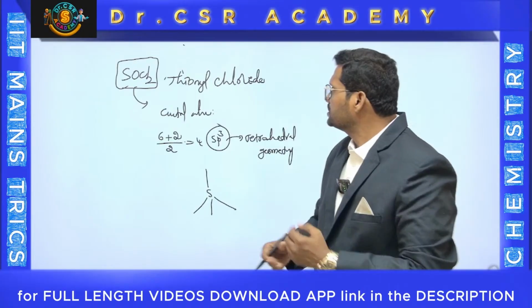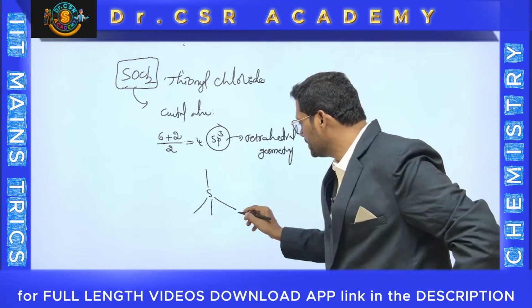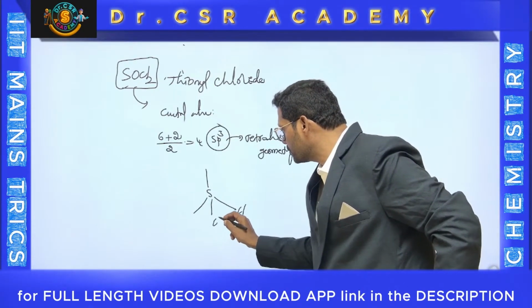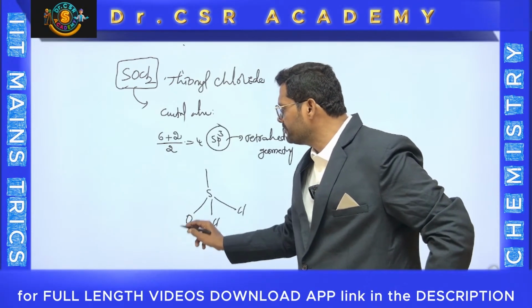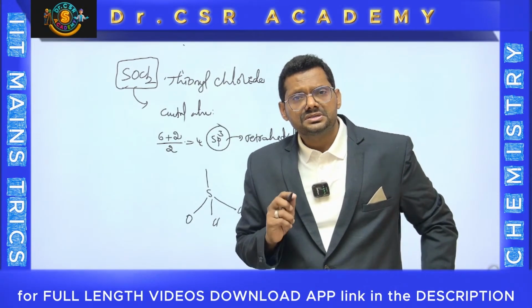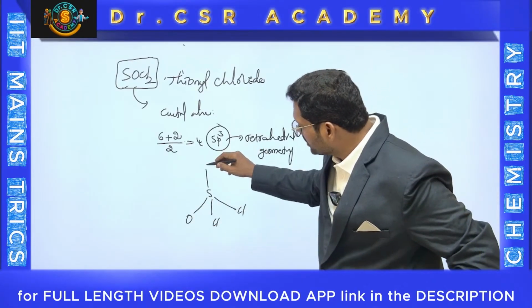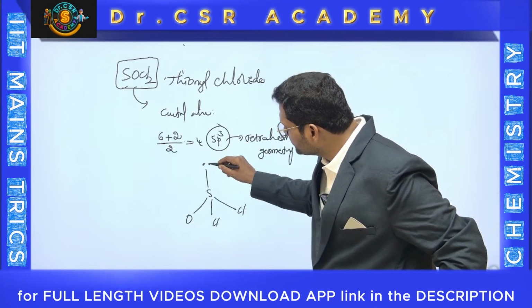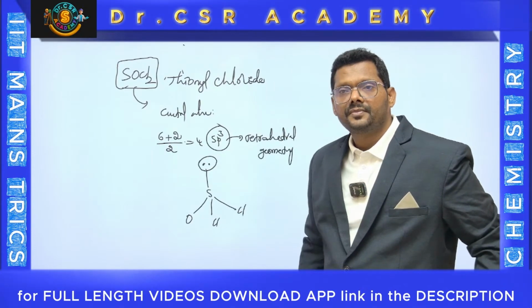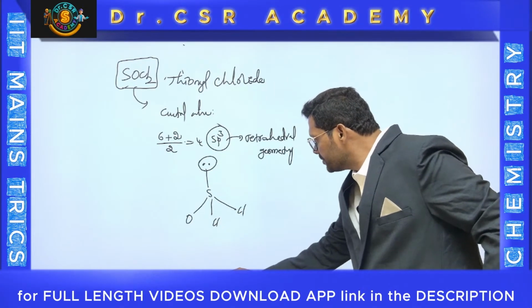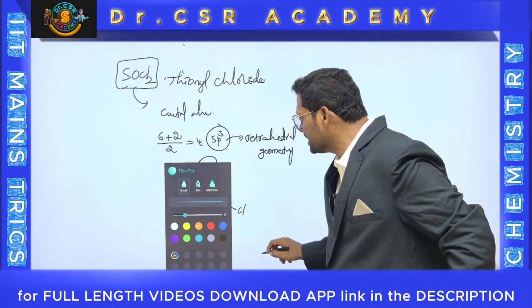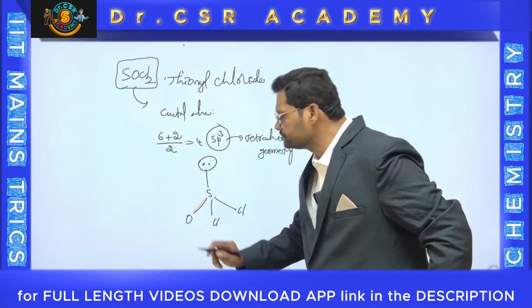Then, there is 1 oxygen and 2 chlorines. So let 1 chlorine be here, 1 more chlorine here. Suppose you have written 1 oxygen. But you know oxygen is a divalent atom. Okay, all 3 atoms are done. So what about this one? It is called a lone pair. Now, for oxygen you can use a pi bond because oxygen is a divalent atom. You can put a pi bond.